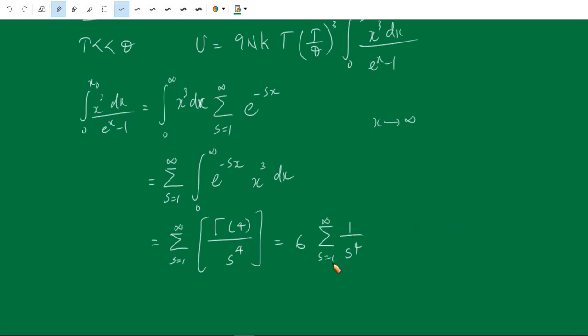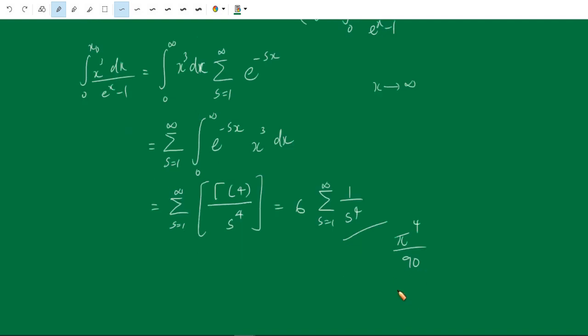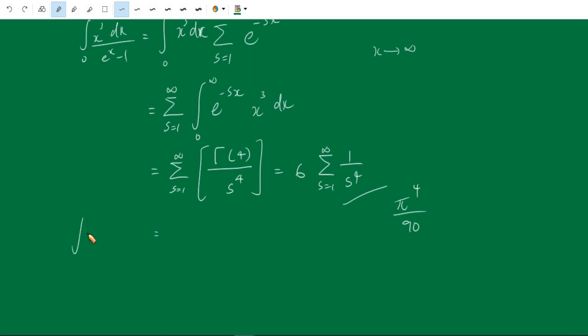So this value is pi raised to 4 by 90. Okay. Therefore integral x cube dx divided by e raised to x minus 1 is equal to pi raised to 4 by 15.